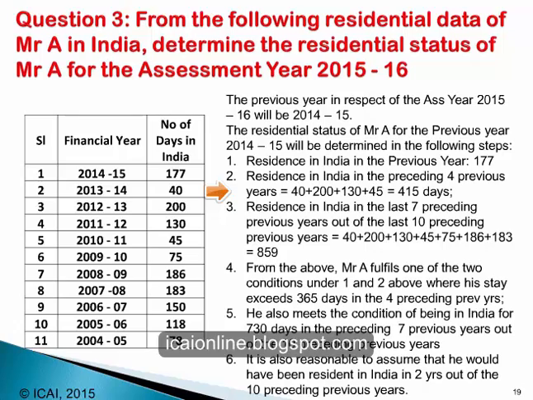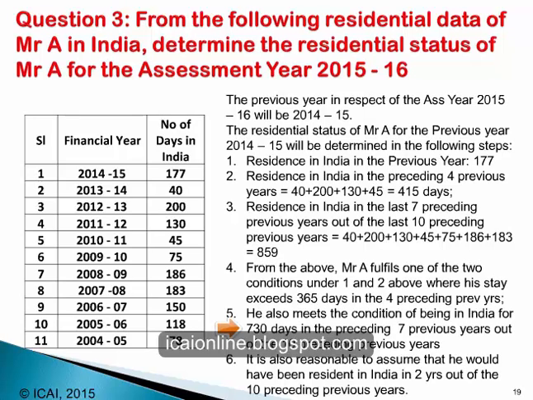Now let us look at the period of stay in India during the preceding 7 previous years. It is 40 plus 200 plus 130 plus 45 plus 75 plus 186 plus 183. So during the preceding 7 years, he was in India for 859 days. From the above, Mr. A fulfills one of the 2 basic conditions, and he also fulfills the condition of being in India during 730 days or more during the preceding 7 years.